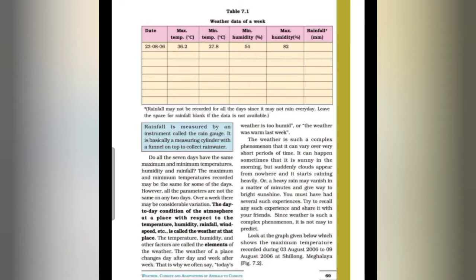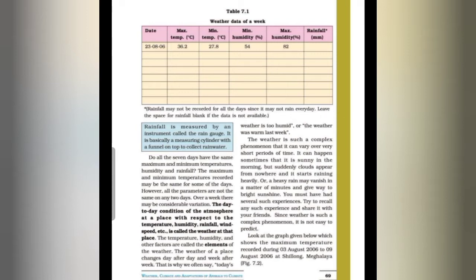We have discussed rainfall also, that the amount of water droplets that fall back on the earth after condensation of water vapor is called rainfall. And when the temperature is too low, these droplets in the cloud get frozen into crystals of ice and come on the earth as snowfall. During winter the temperature falls after sunset, causing condensation of water vapor near the ground, and these droplets hang in the air to form fog.